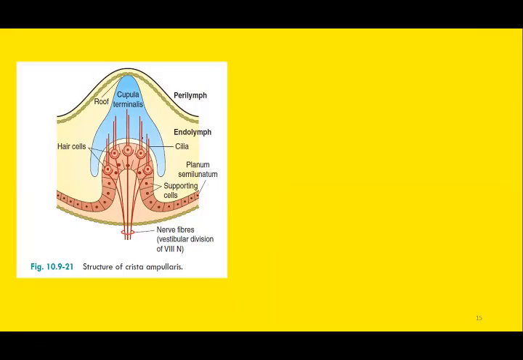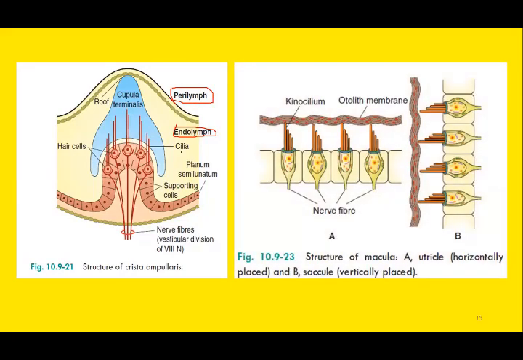And here are the hair cells, the stereocilia projecting upwards. And the fluid present is the endolymph. So endolymph is the fluid inside and perilymph is the fluid outside the semicircular canal. So this is the crista ampullaris. Crista ampullaris is the receptor organ for the semicircular canal.